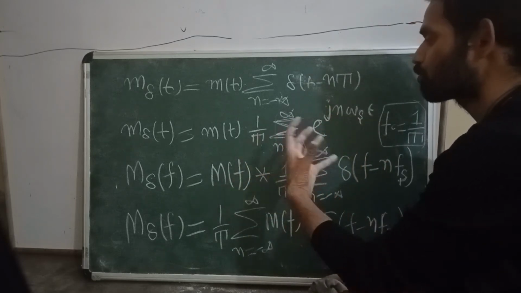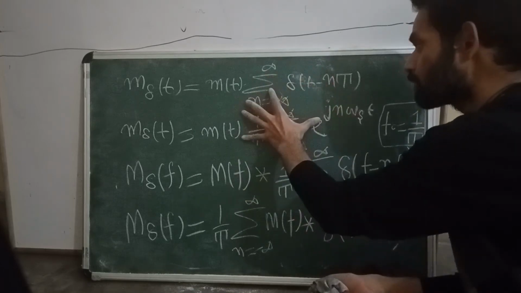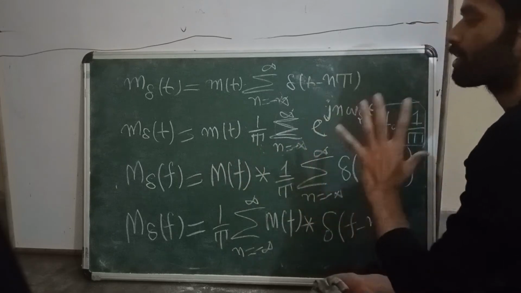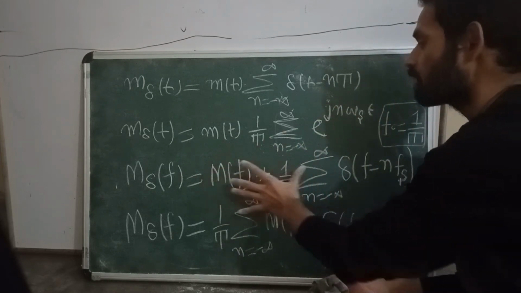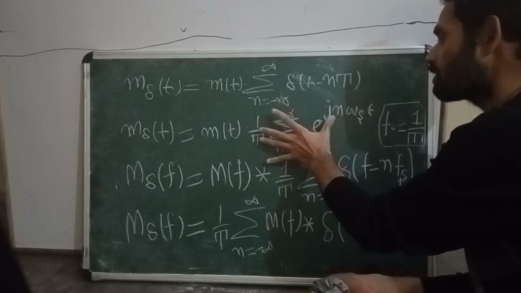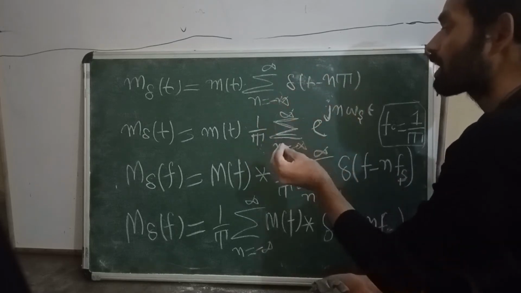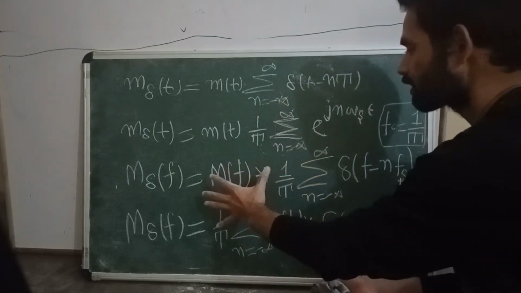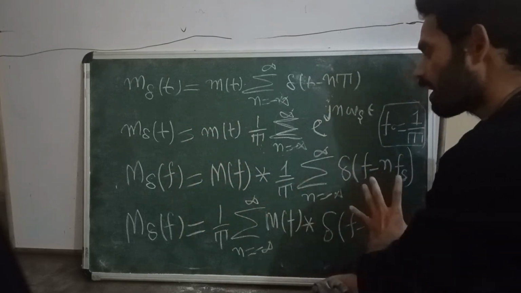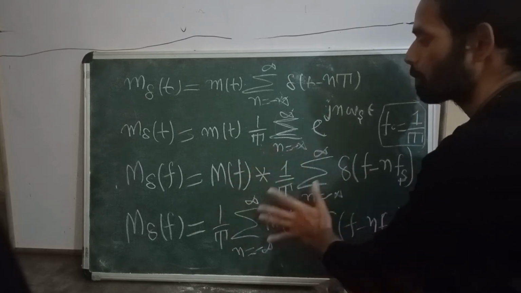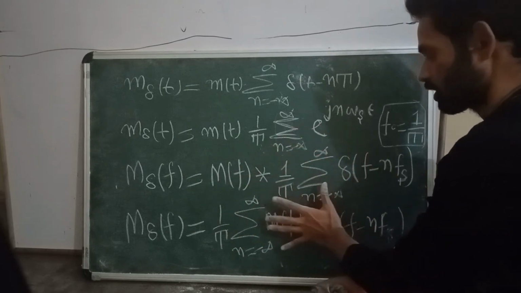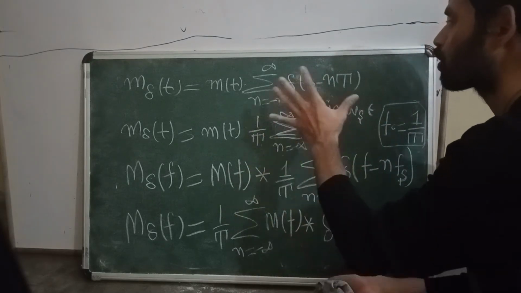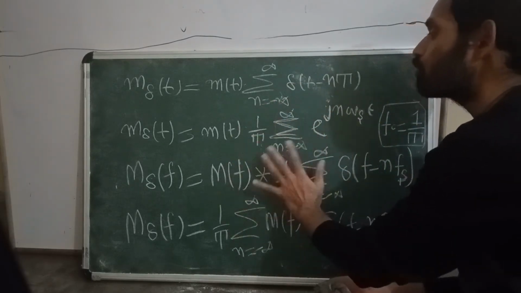Some information is hidden inside the time domain signal, where we are unable to see it properly. That is the main purpose of taking the Fourier transform. In the frequency domain we are able to see the proper information contained within the signal. That is the main reason why we go to the Fourier transform.